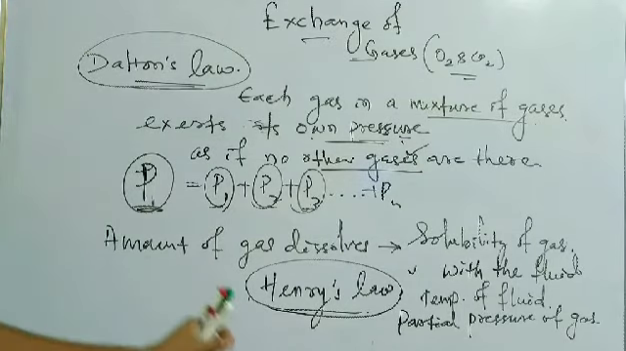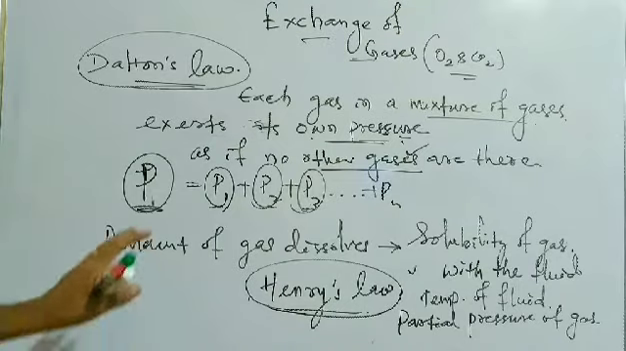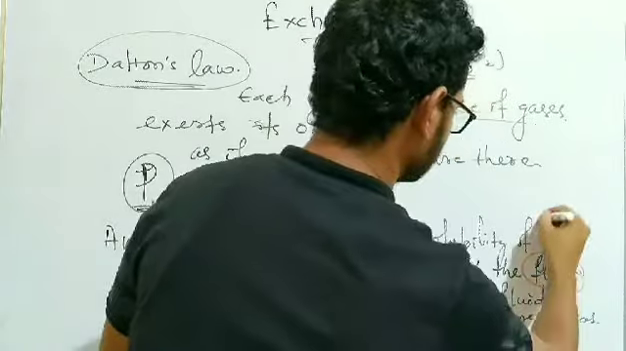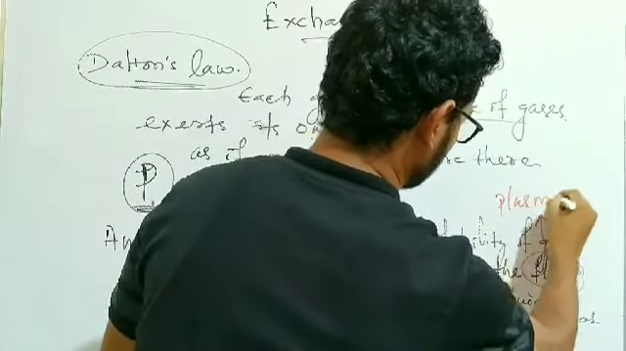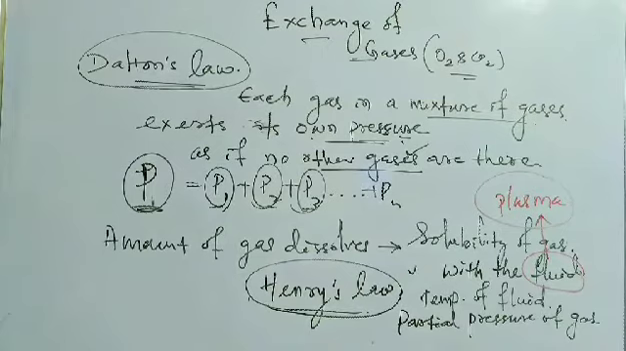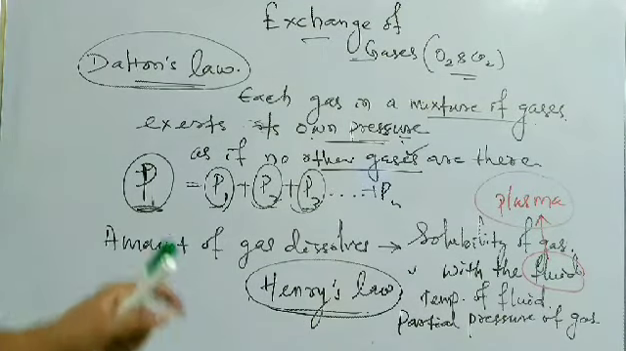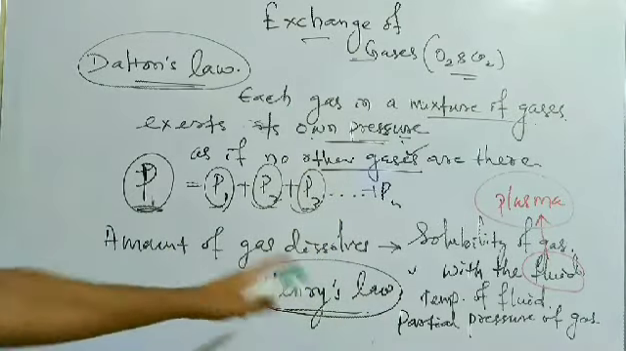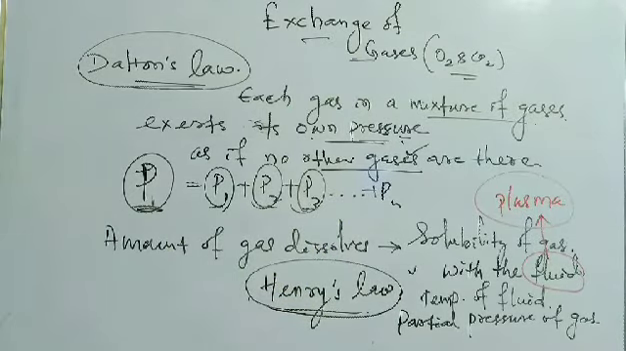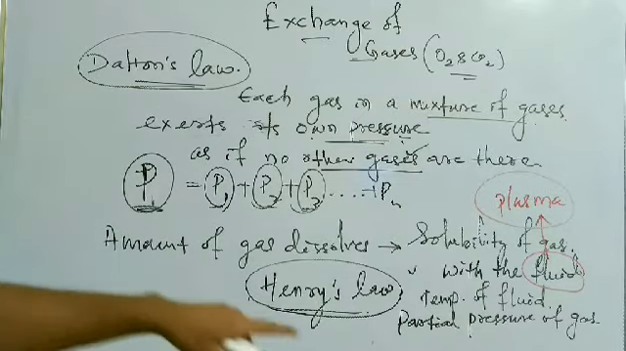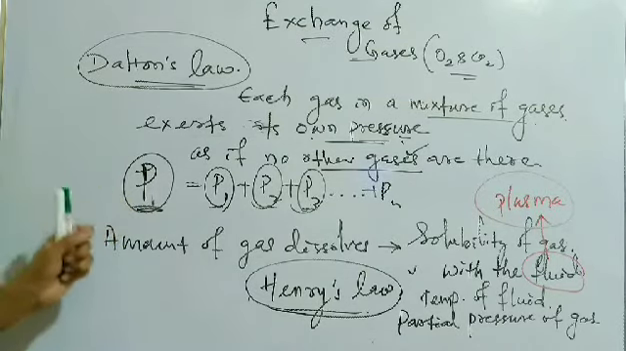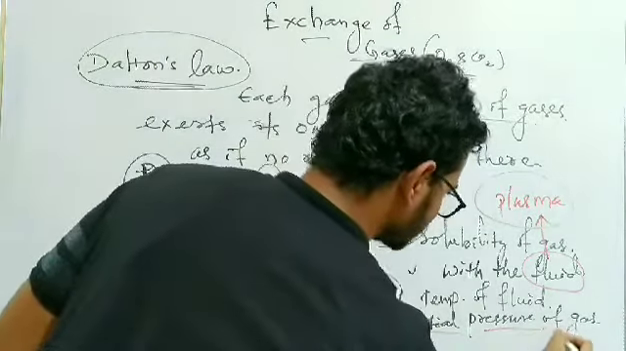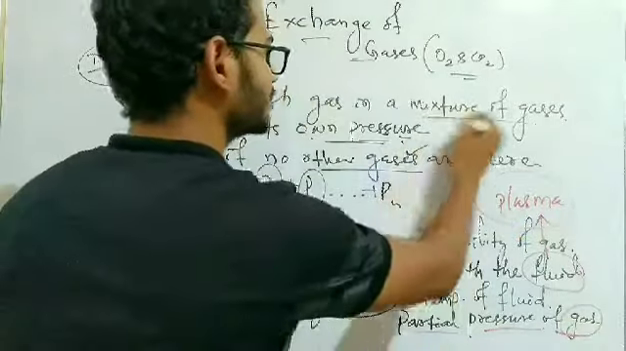So the concentration of gas dissolved in a fluid such as plasma. Here the fluid is what? The fluid is the plasma of blood. So the amount of gas dissolved depends on the solubility of the gas in the fluid, the temperature of the fluid, and the partial pressure of the gas. The concentration of gas dissolved in a fluid depends directly on its partial pressure in the mixture of gases.